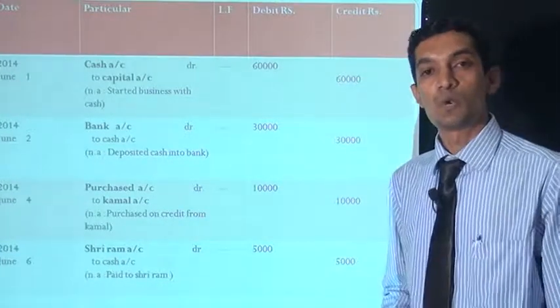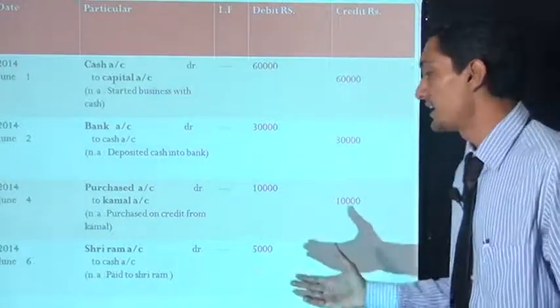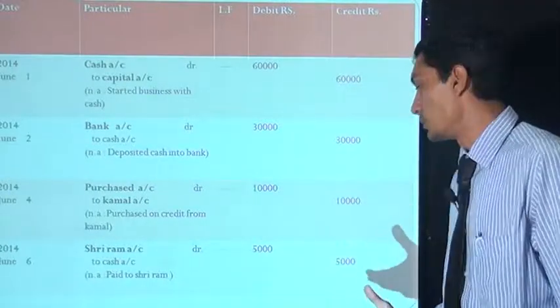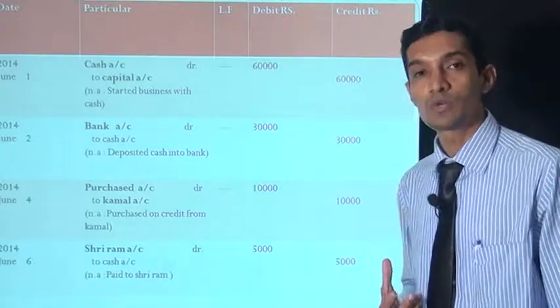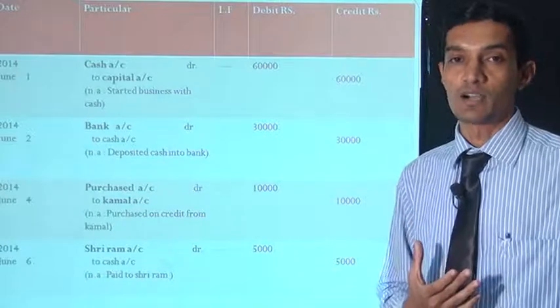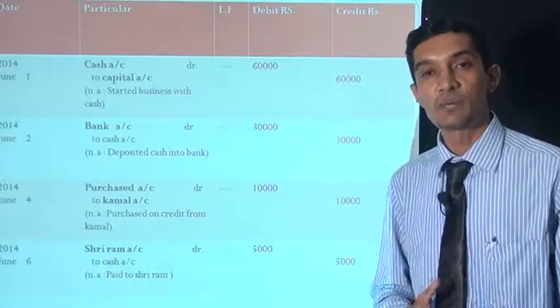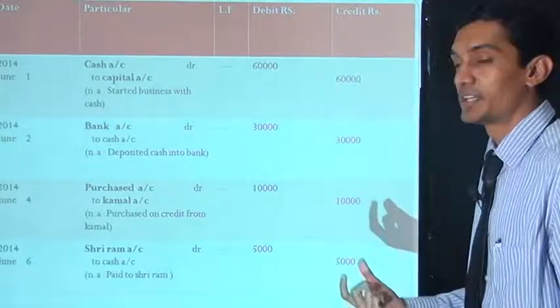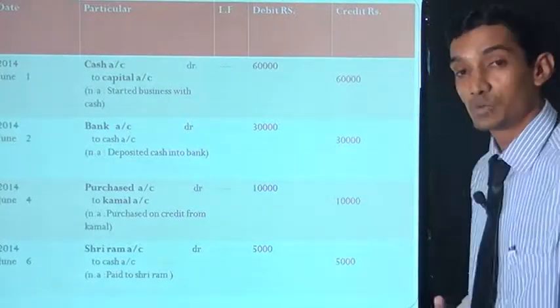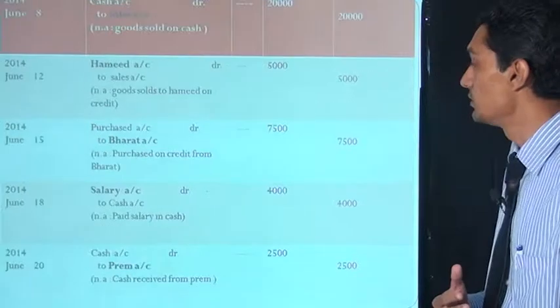Now 2014 June 6, Sriram account debit to cash account 5,000. First we write in the Sriram account, on the debit side, "to cash account 5,000 rupees", and in the cash account we write on the credit side "by Sriram account". Now we show this entry in the ledger posting also.